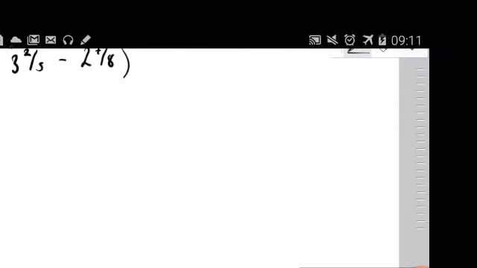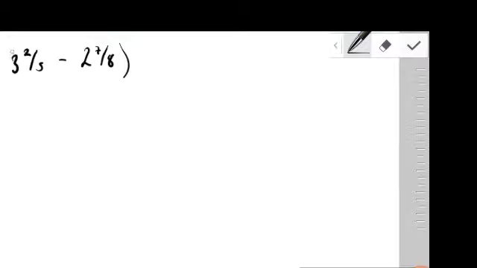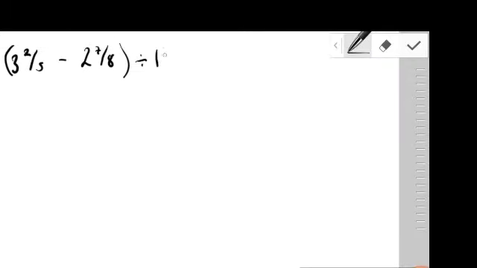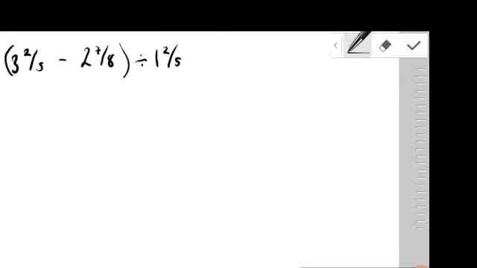So I'll put the bracket here. I think I may have to copy and paste if I have to keep rewriting like this.